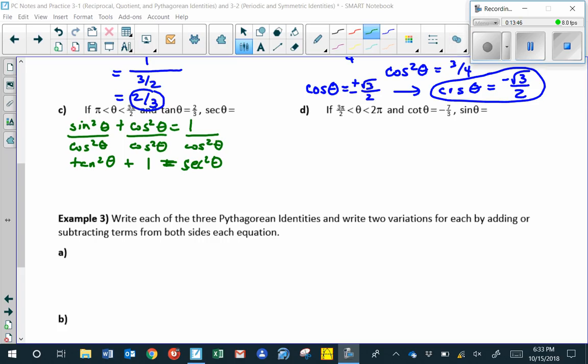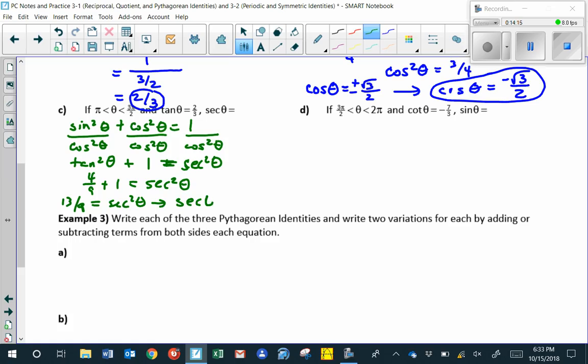So we have the tangent of theta. So tangent squared of theta is 2/3 squared, or 4/9. And then we just need to add 4/9 and 1. So 4/9 and 1 added are 13/9. So 13/9 is equal to secant squared of theta. So that means that secant of theta is plus or minus the square root of 13 over 3.